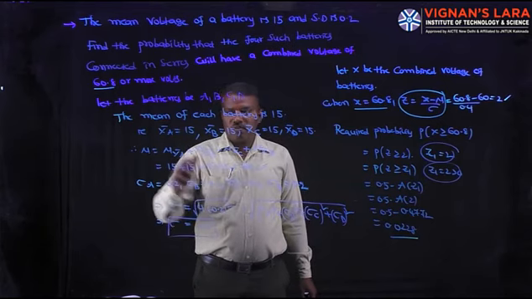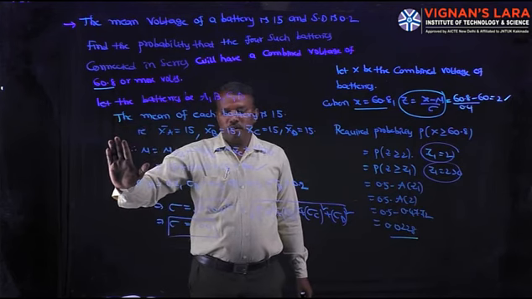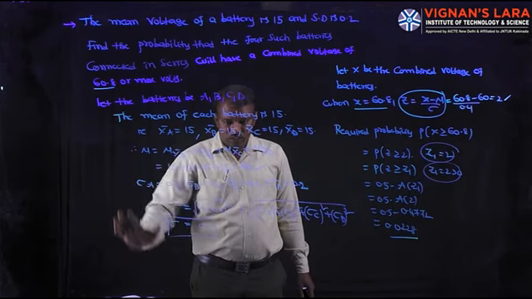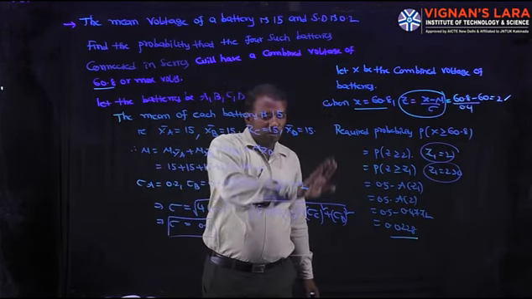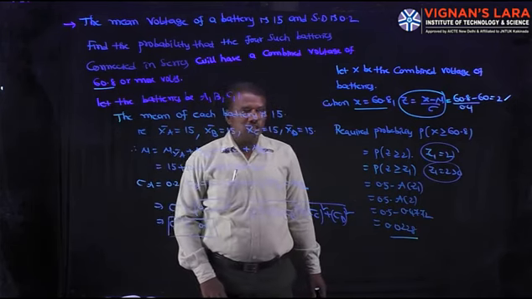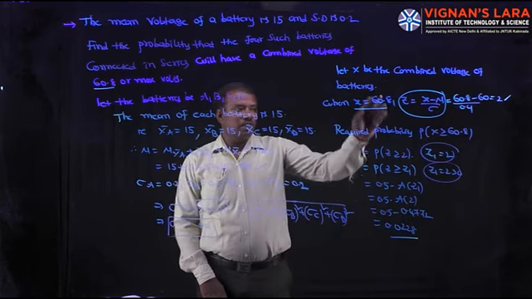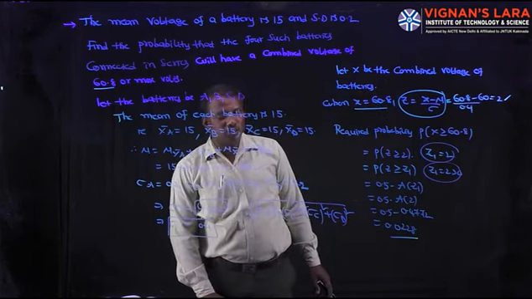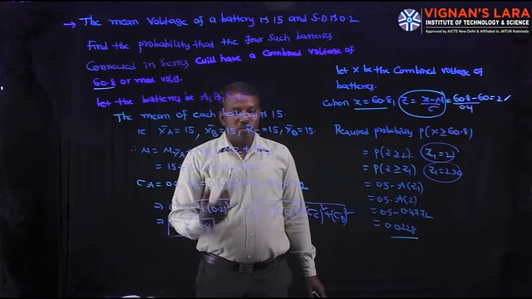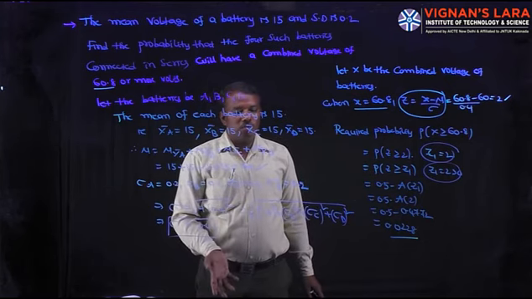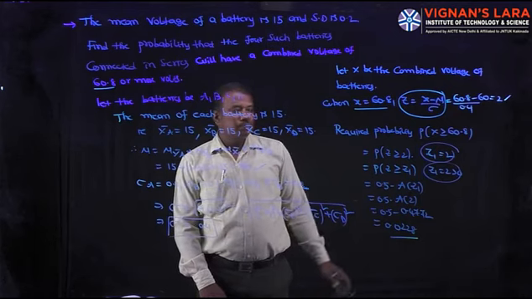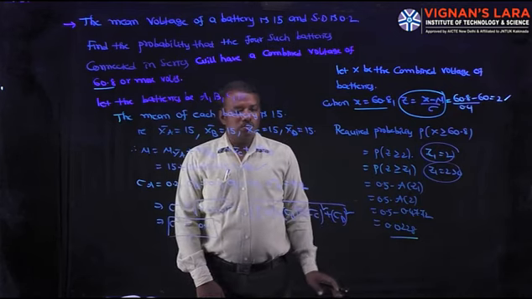Here, with more batteries, 3, 4 or 5 batteries or 3 masses, first calculate mu, the combined mean, and the combined standard deviation like this. Then define the random variable for the combined voltage of the batteries. Then define the standard normal variate, z equal to (x minus mu) by sigma. What is x? Combined voltage. What about mu? Mean of the population. What about sigma? Standard deviation of the population. Then calculate the required probability.